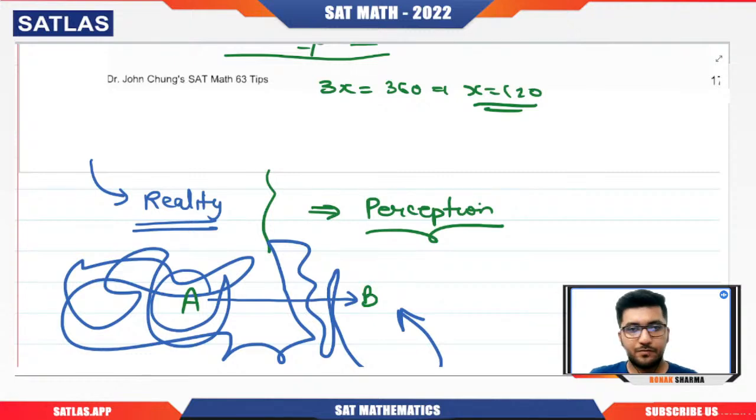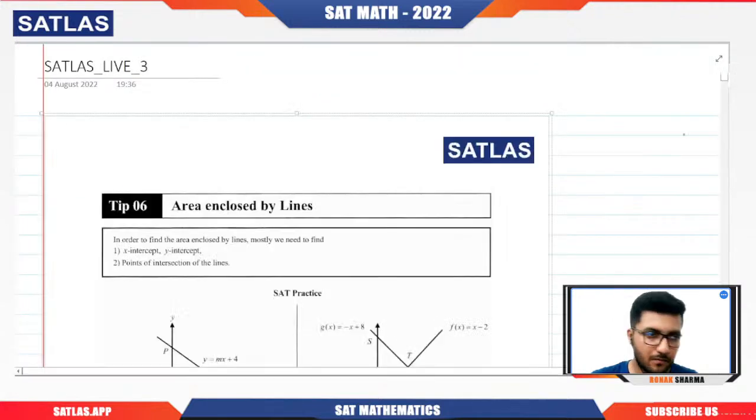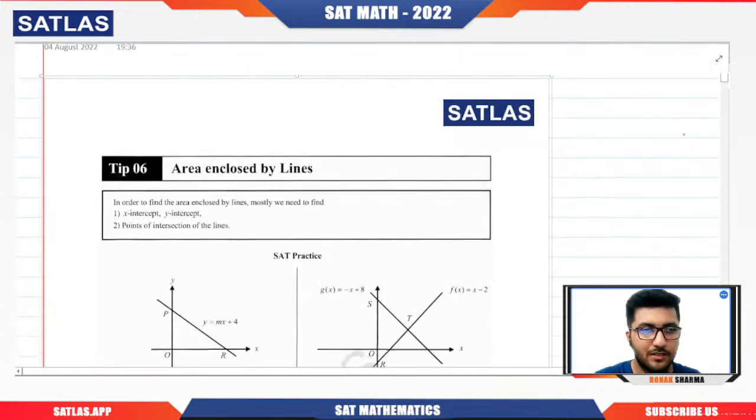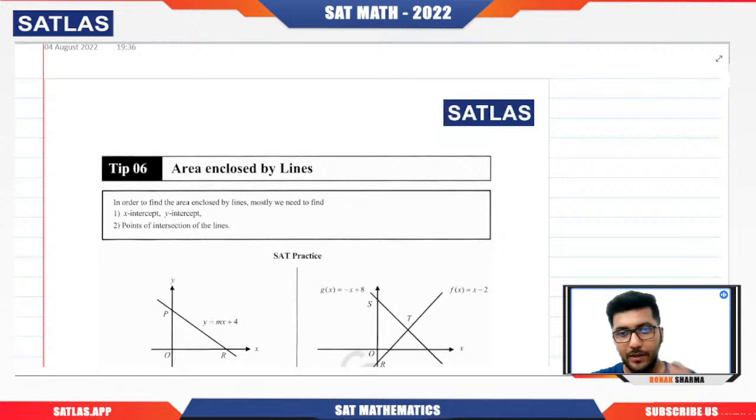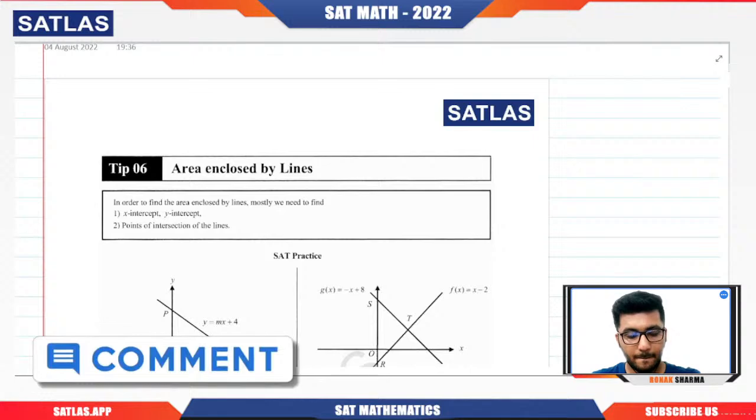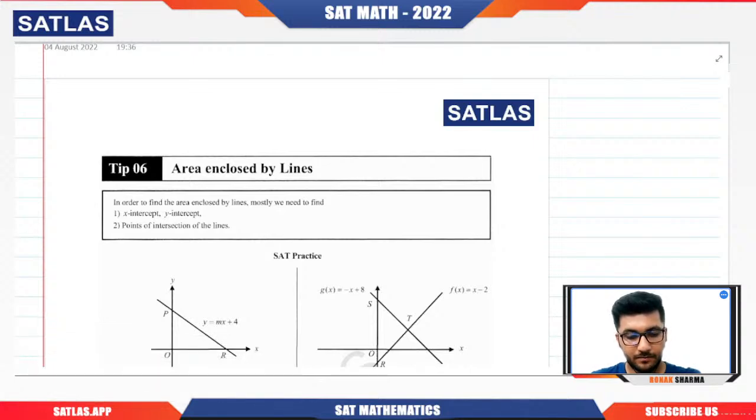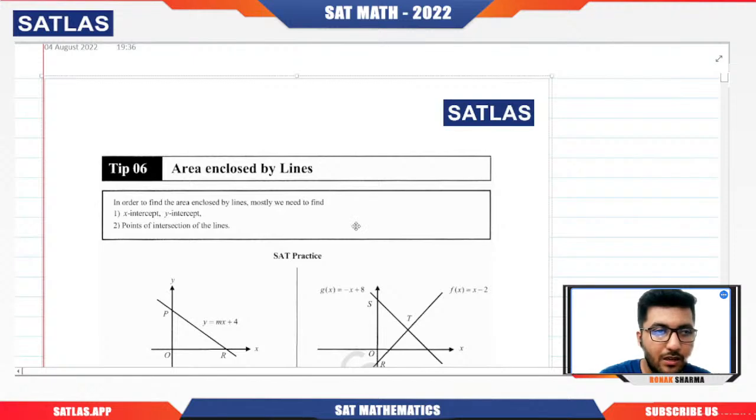Now we'll move on to the next step, that is basically step 6, area enclosed by lines. Any doubt in the previous topic, system of linear equations? Okay, then we'll move on to the next topic, that is area enclosed by lines.